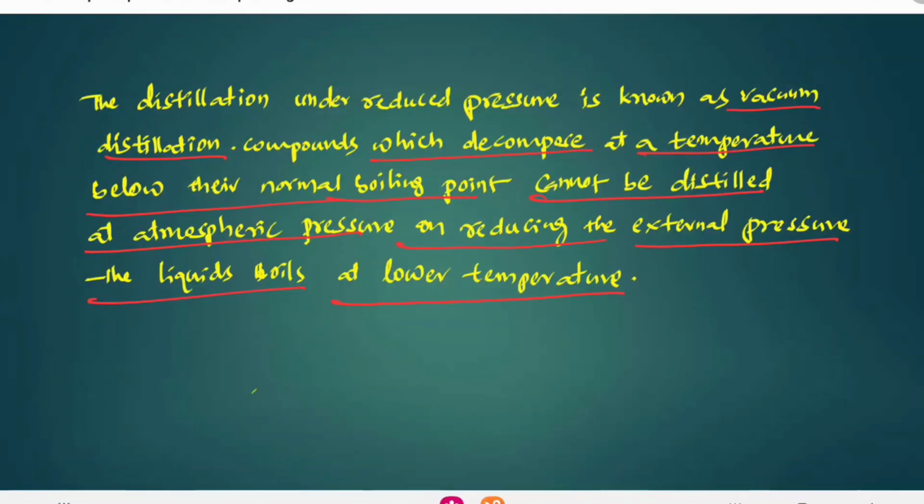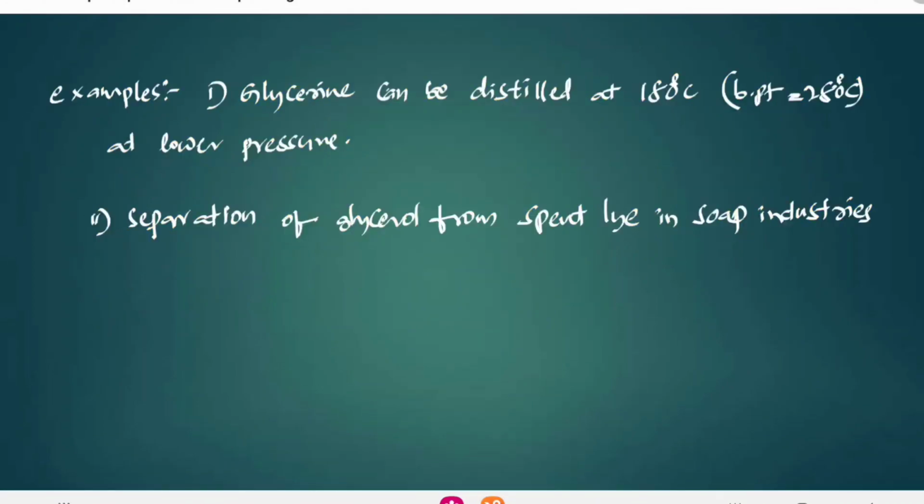An example of vacuum distillation: glycerin can be distilled at 180 degrees Celsius at lower pressure, while its normal boiling point is 290 degrees Celsius. Another example is the separation of glycerol from spent lye in the soap industry.